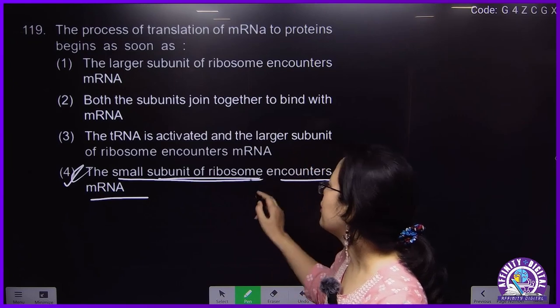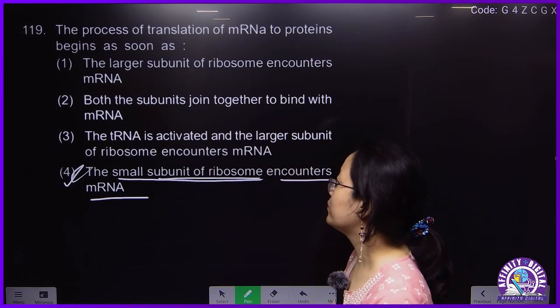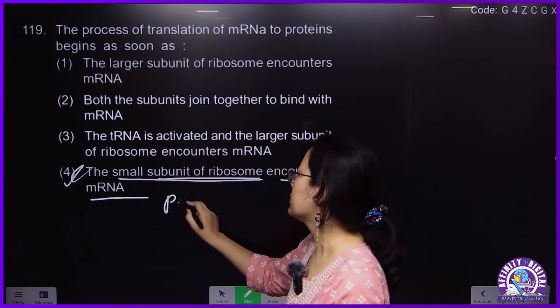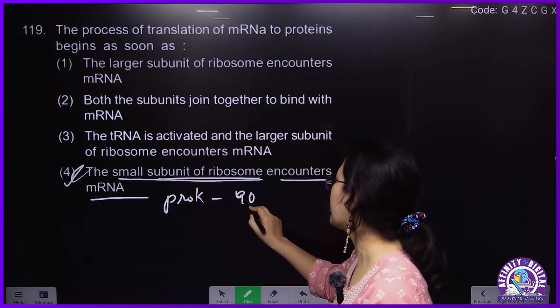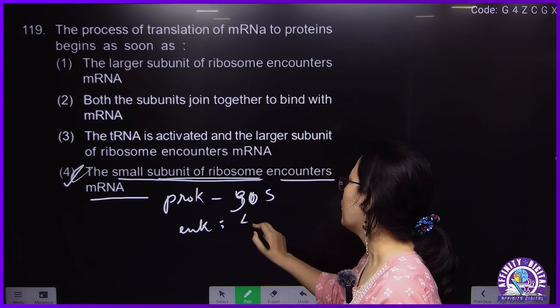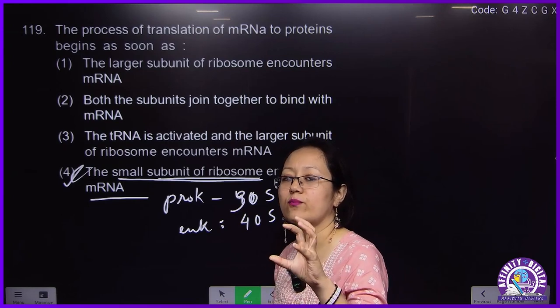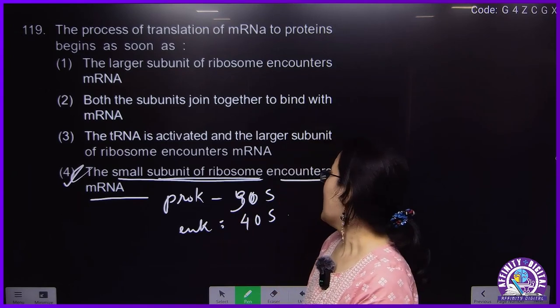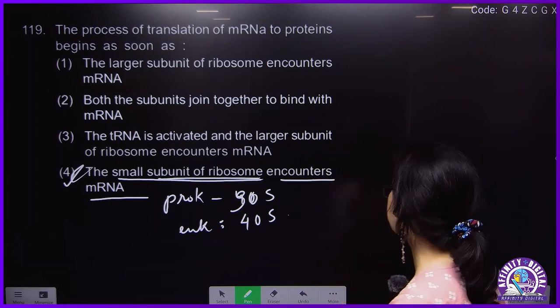The small subunit of ribosome is variable. In prokaryotes, the small subunit will be 30S, and eukaryotes will be having 40S. So this 40S small subunit will recognize the mRNA.